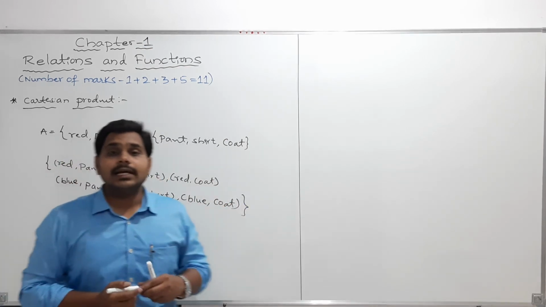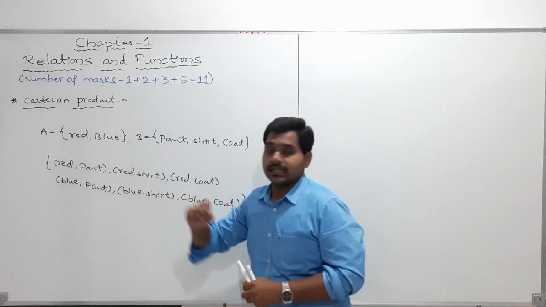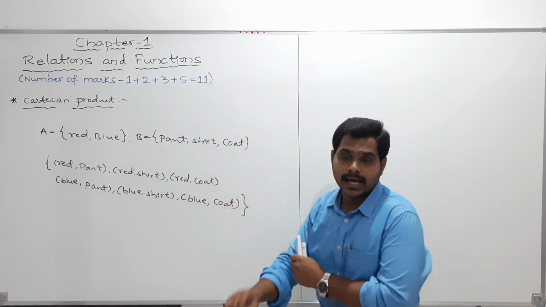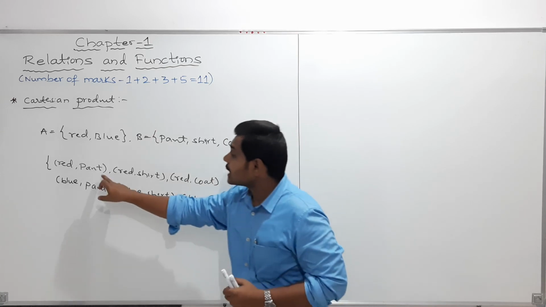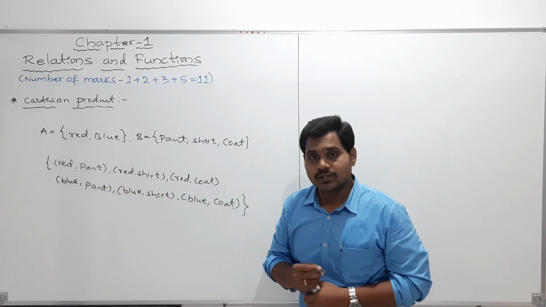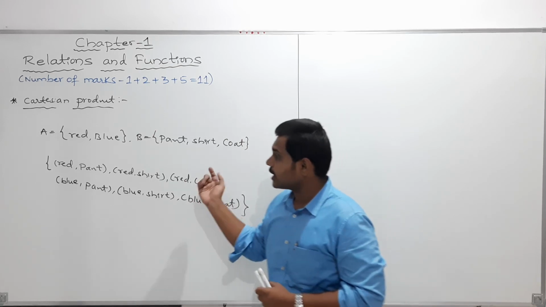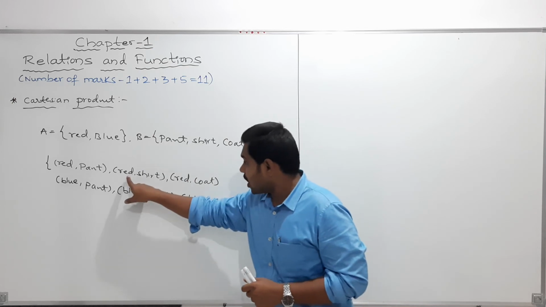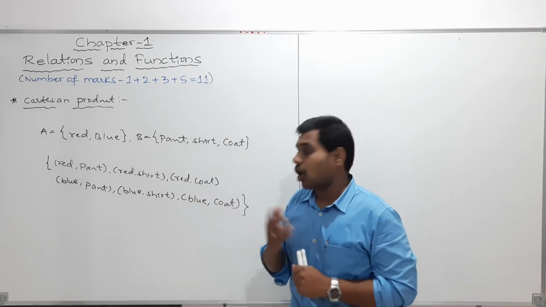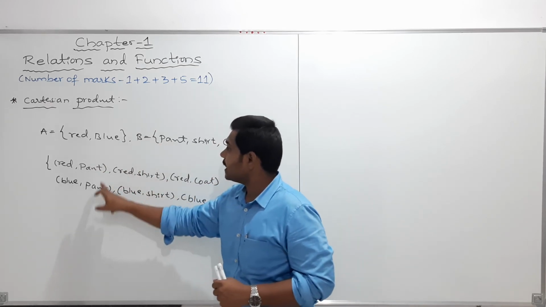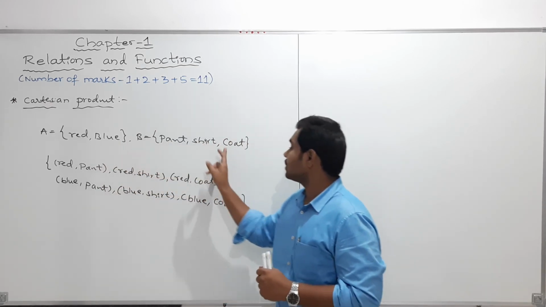What I am telling here is, if I have two colors, red and blue, and three objects, pant, shirt, coat, how many colored objects can you make? You can observe that I can make a red color pant, a red color shirt, or a red color coat, or else a blue color pant, a blue color shirt, or a blue color coat.